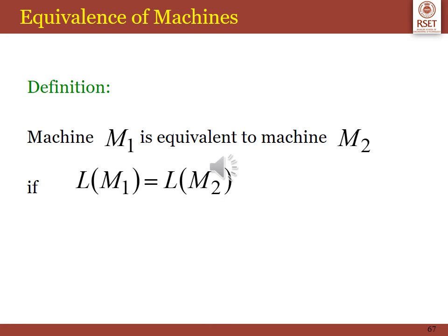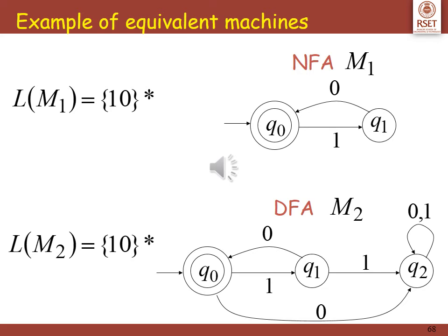Equivalence of machines: a machine M1 is equivalent to machine M2 if the languages accepted by both of them are the same. Let us find out the equivalence of the two machines familiar to us, that is NFA and DFA. This is an example which we have drawn for the language 1, 0 the whole star. The first NFA accepts this, and the DFA also accepts this. So we have to prove that these two are equivalent.